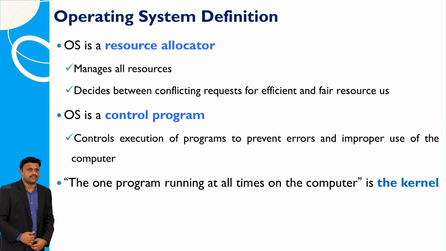An operating system is like a manager for a computer. It's in charge of handling all the computer's resources, like memory and processing power. When different parts of the computer need the same resources, the OS decides who gets what, making sure everything runs smoothly and fairly. Also, the OS acts like a supervisor, making sure programs run correctly and that the computer isn't misused. The most important part of the operating system is called the kernel. It's like the main boss, always running in the background, making sure everything stays on track.